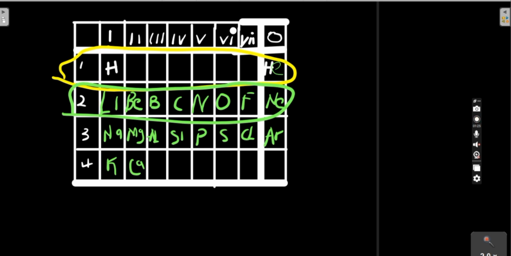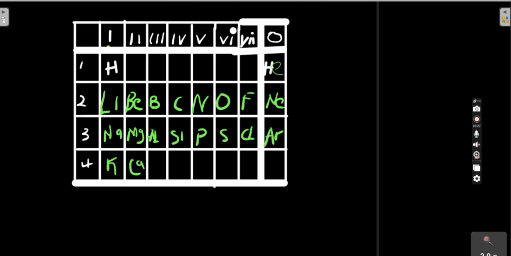And these are called groups. So elements here belong to group 1, group 2, group 3, group 4, 5, 6, 7 and 8 or 0, which you call the noble gases because they are stable. So hydrogen belongs to group 1. And how can we know the elements that belong to the groups? Without using the oxidation number, how will you know whether an element belongs to group 3 or group 4, or maybe you have crammed it but you cannot remember?